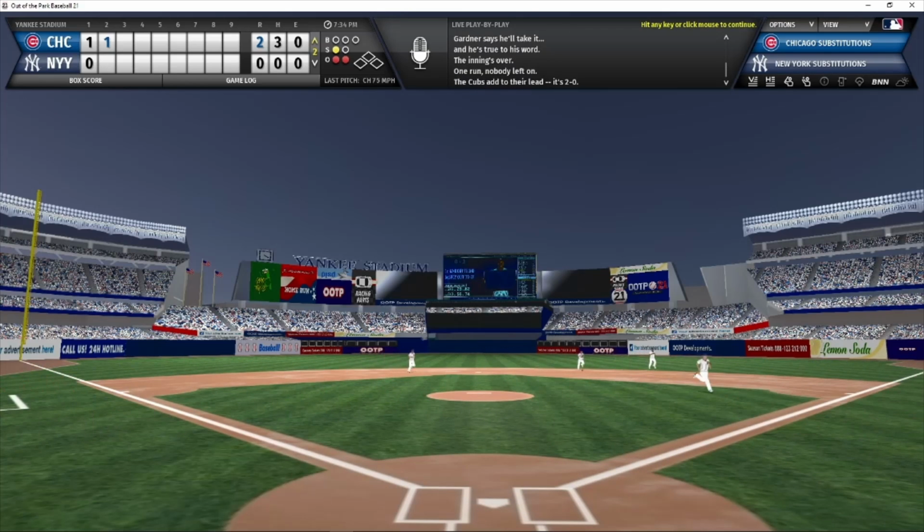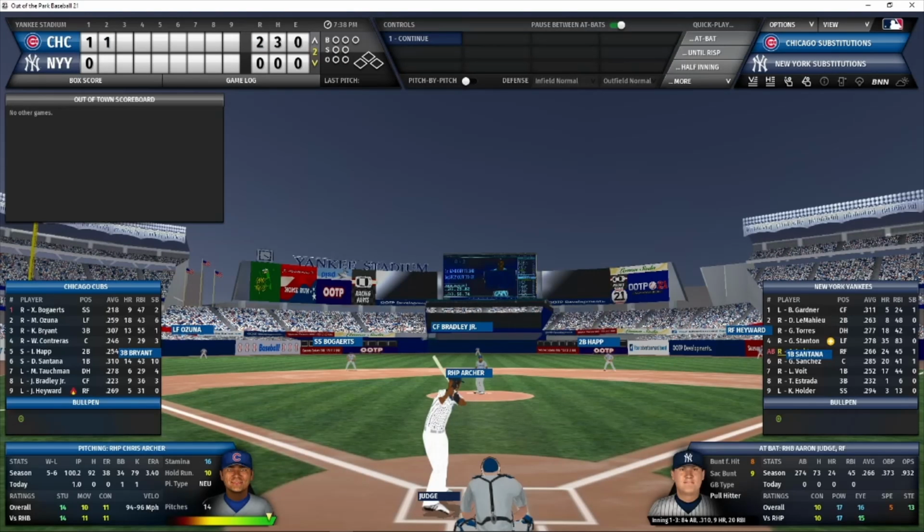So the Cubs score another run on the wild pitch, and that is going to be, well, on the fielder's choice. The wild pitch set up the run. The Cubs are up 2-0. We go into the bottom of the second inning. Aaron Judge leading off for the Yankees.